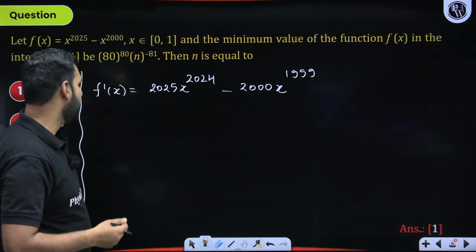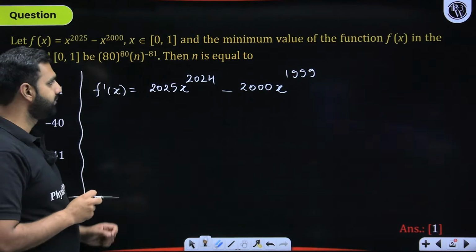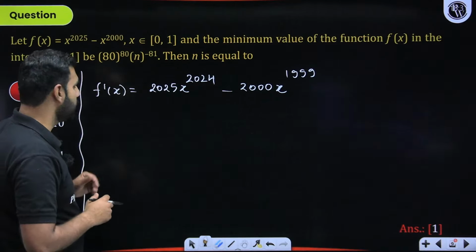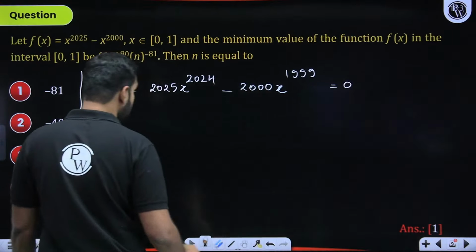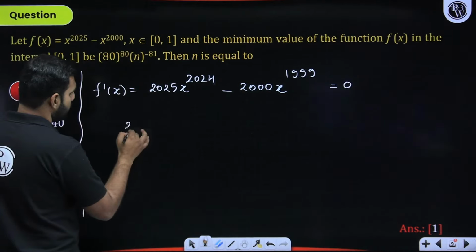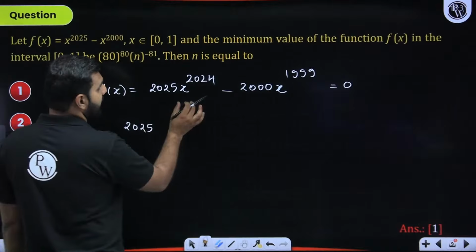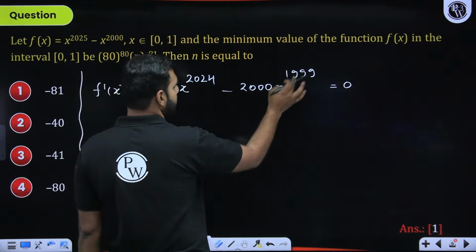Now, how do I proceed with this? Here, we need to put f dash x equal to 0 to find the critical points. So we have 2025 x to the power 2024 minus 2000 x to the power 1999.